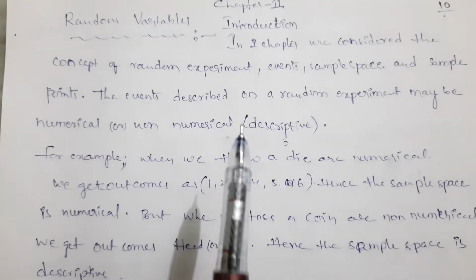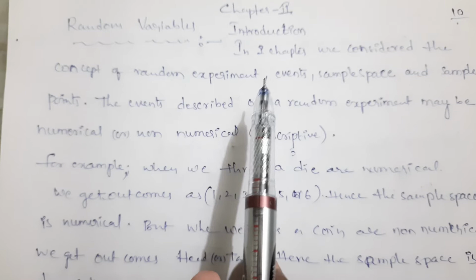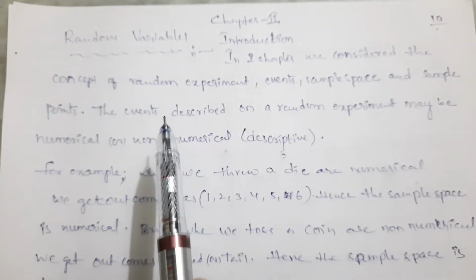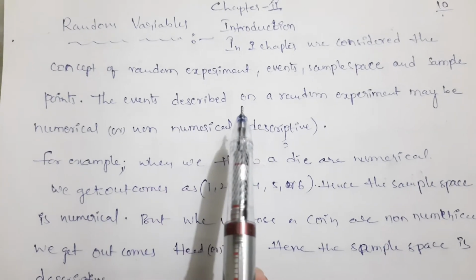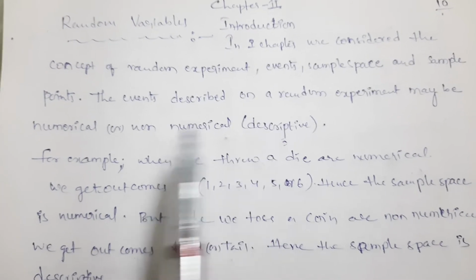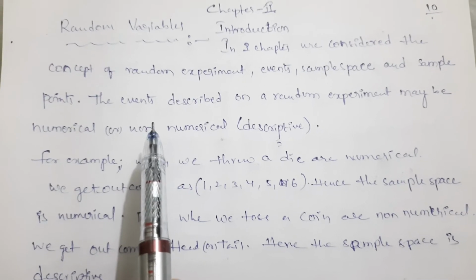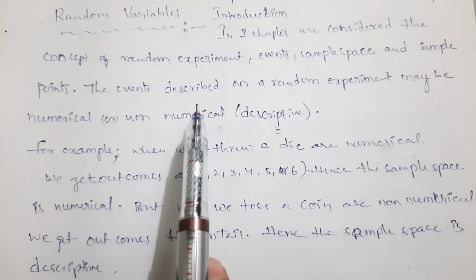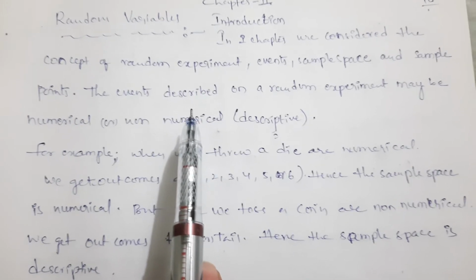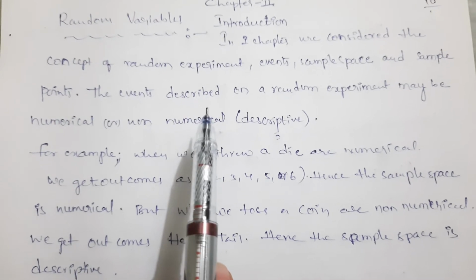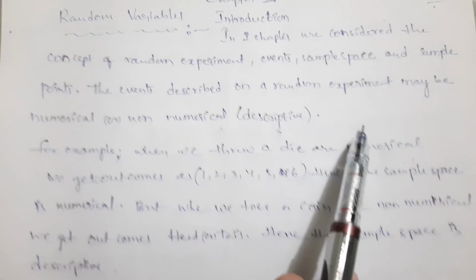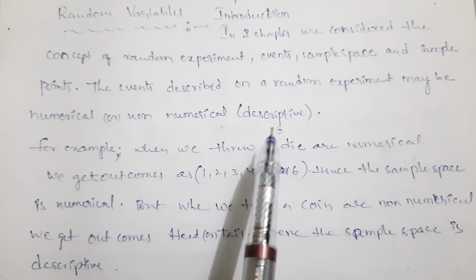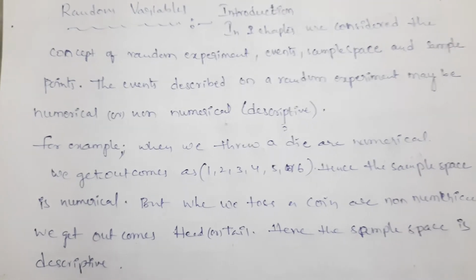Random variables. In the last chapter, in basic probability, we discussed random experiment, events, sample space, and sample points. The events described on a random experiment may be numerical or non-numerical. Non-numerical is also called descriptive.